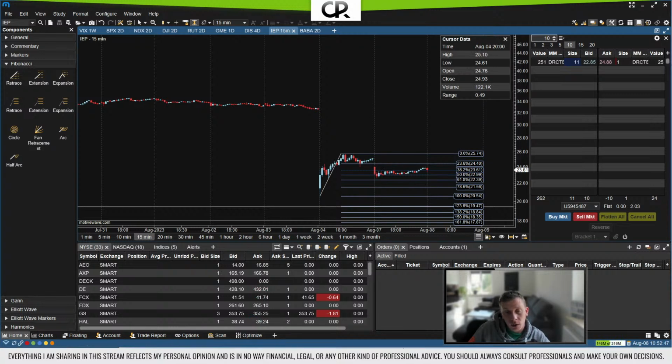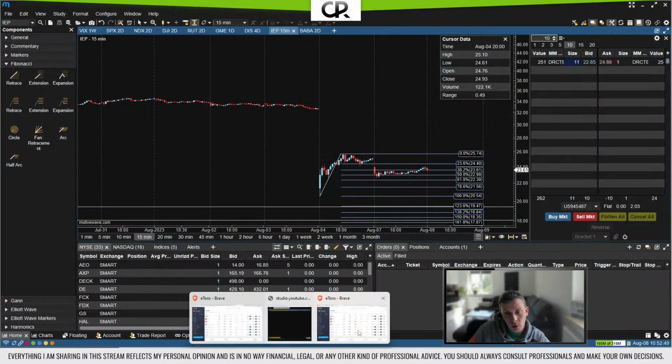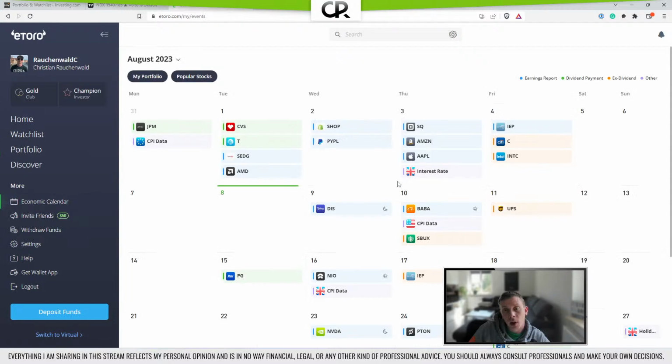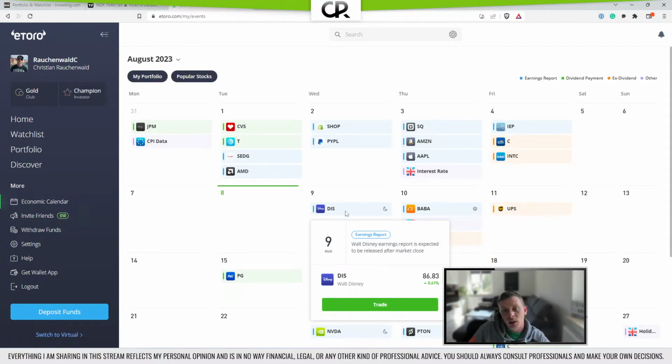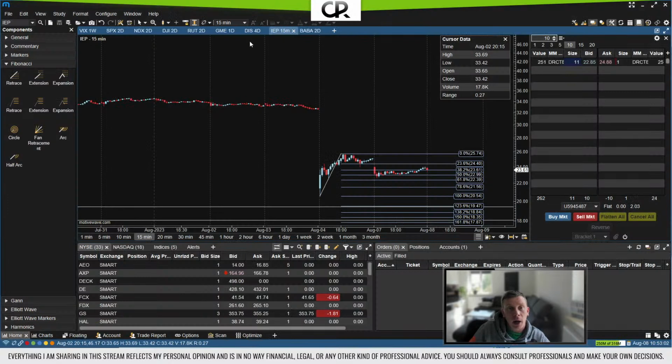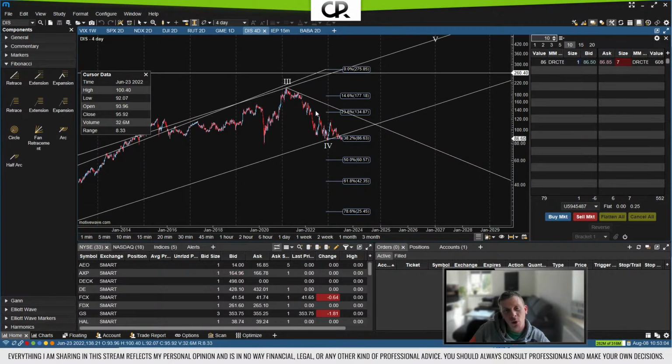Now, on the other hand, we still have a position in, again, Walt Disney, which is currently at a loss, and which is interesting because Disney is on the economic calendar tomorrow, releasing their earnings. Now, there are two things that can happen. Either we got it right, and again, Disney is one of the cases where I'm not so sure.